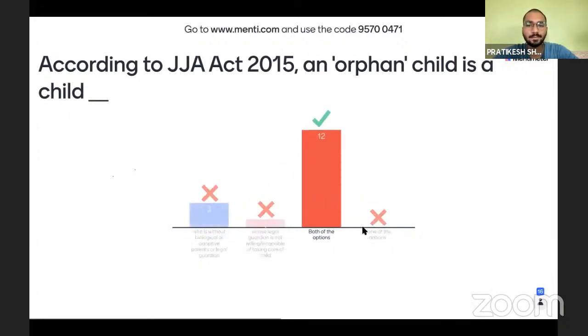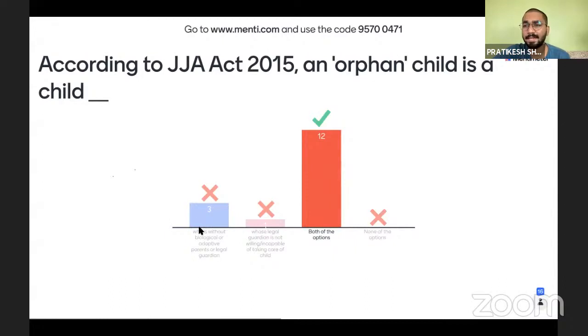Yes, both are true. There are times when a child does not have biological parents, or the person who has adopted them has died, or they have abandoned the child, or they don't have any legal guardian, so they are orphans. Also there are cases where parents are incapable of taking care of the child, like they are very poor,